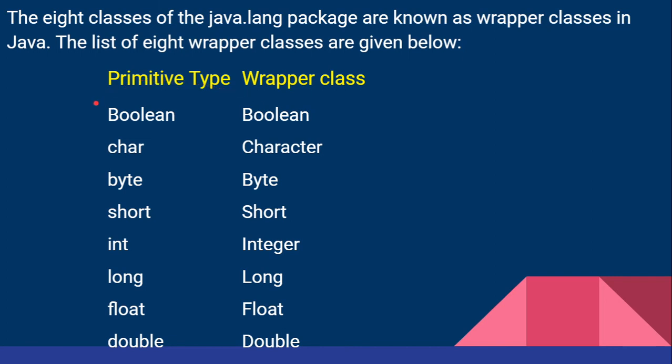Once you convert the primitive data type boolean by auto boxing, it automatically converts into a Boolean object. So when we convert the primitive data type into a class, all the class concepts can be applied on those objects.